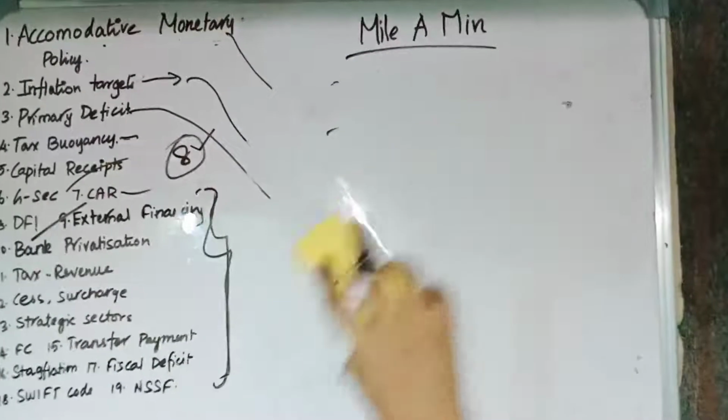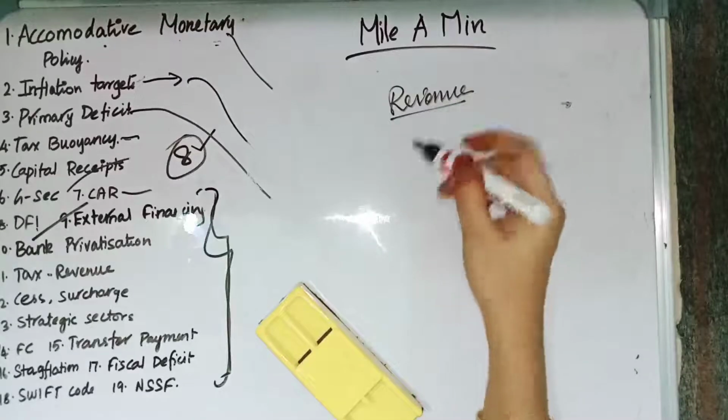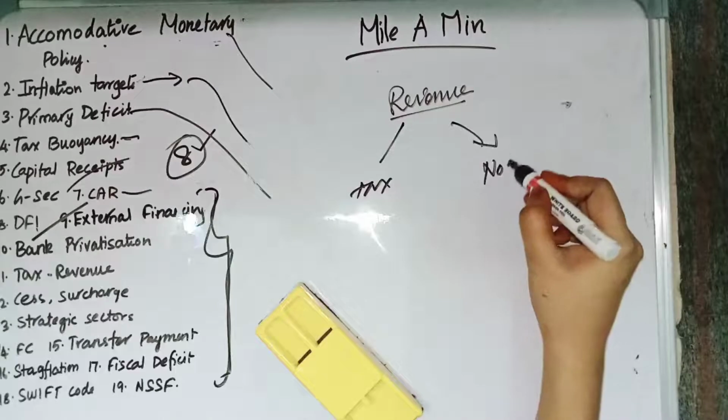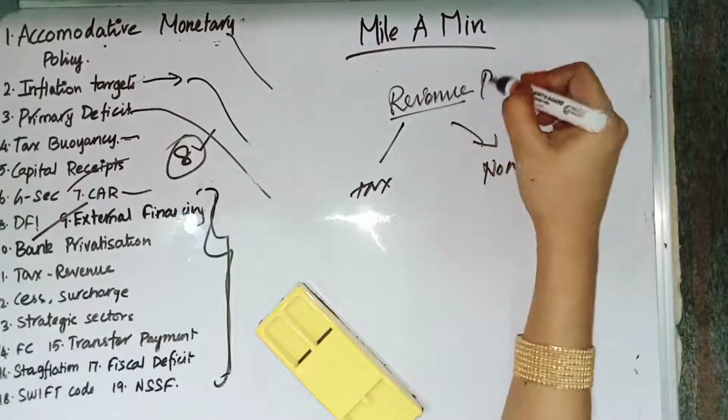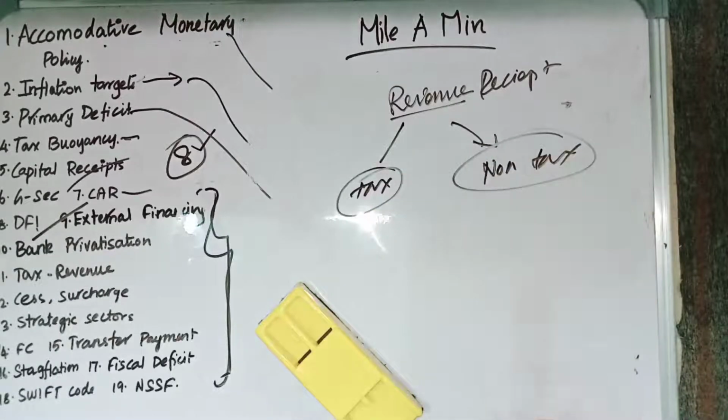Then we have tax revenue. So the government is going to get revenue. The revenue that the government is going to get may be from tax or else from non-tax. So we have revenue receipt as well as capital receipt. In revenue receipt, there are two types. One is tax and another one is non-tax revenue.